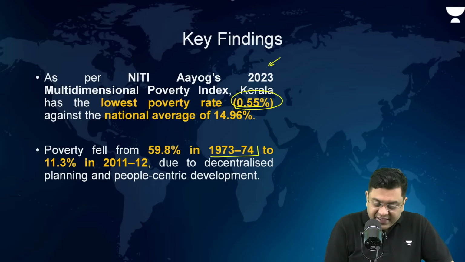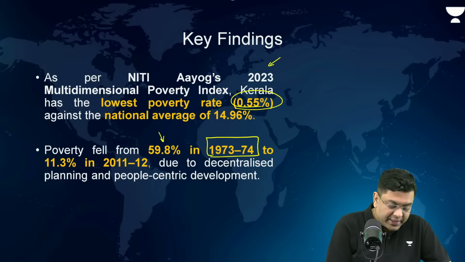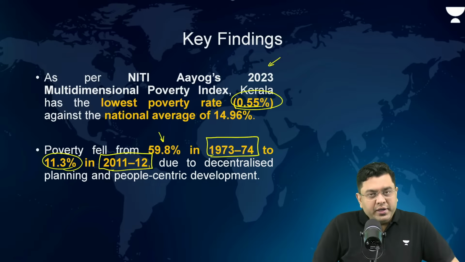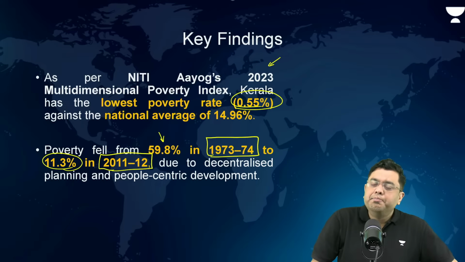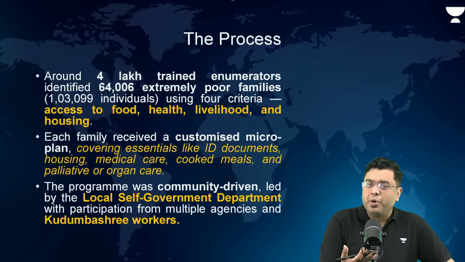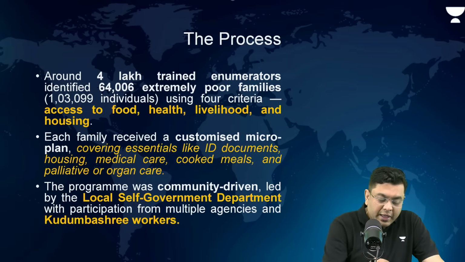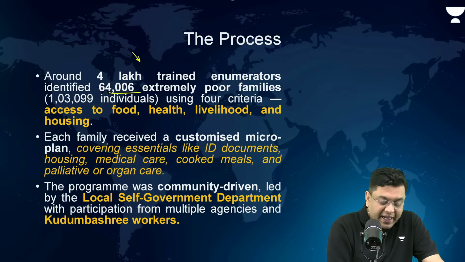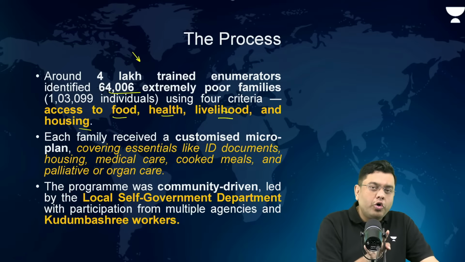in 1973-74, the poverty rate was 59.8%. In 2011-12, the poverty rate reduced to 11.3%. So that is a massive drop, and extreme poverty has further been reduced. Now, how was it done? Around 4 lakh trained enumerators identified 64,000 extremely poor families using four criteria: access to food, health, livelihood, and housing, right? Whether you have access to any of them or all of them.